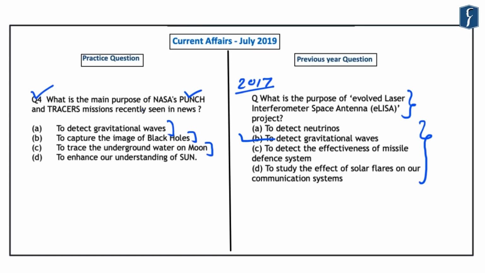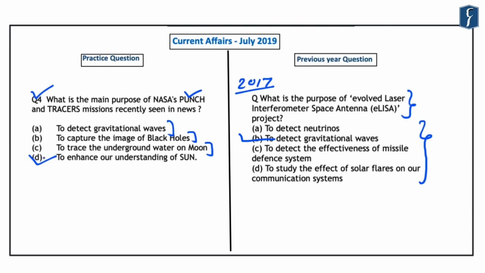So avoid this tendency of falling for those options which are sometimes seen in the news. However, they are not related to the requirement of the question. So regarding this question, you should note that these two missions of NASA were in the news in order to enhance our understanding of the sun. And in this, NASA's Punch is a landmark mission that will image regions beyond the sun's outer corona. However, the Tracers mission will study how the magnetic fields around the Earth interact with those of the sun.